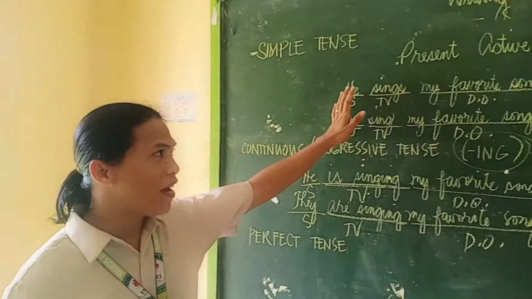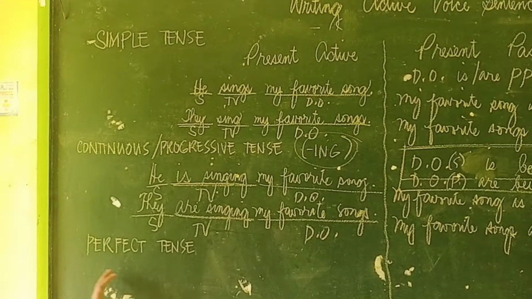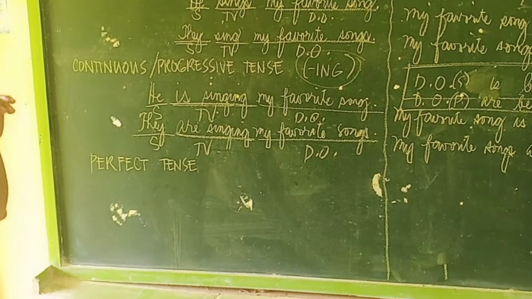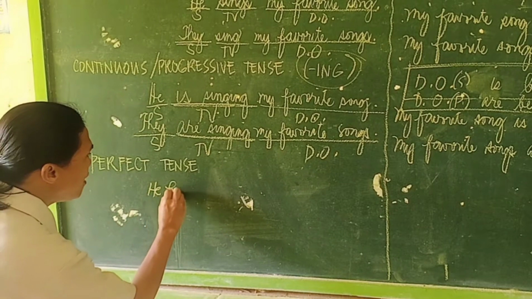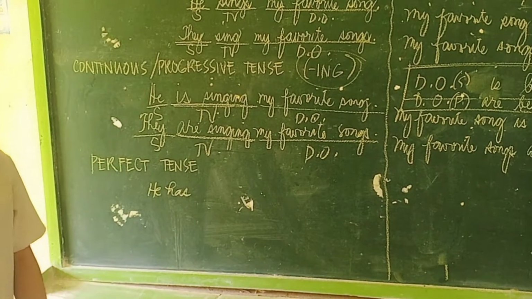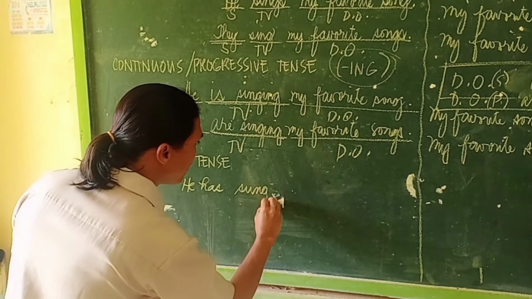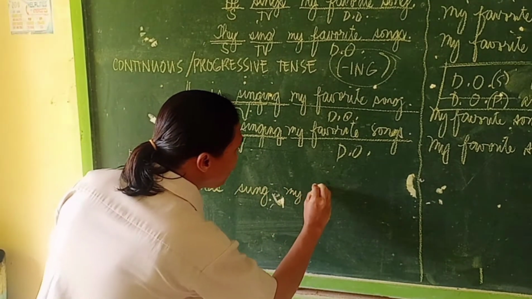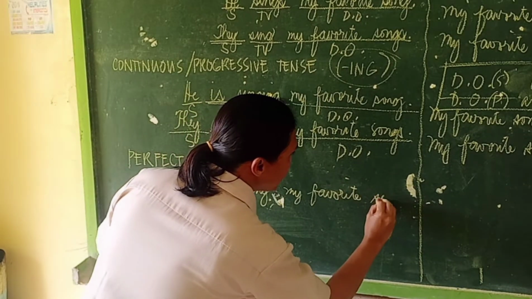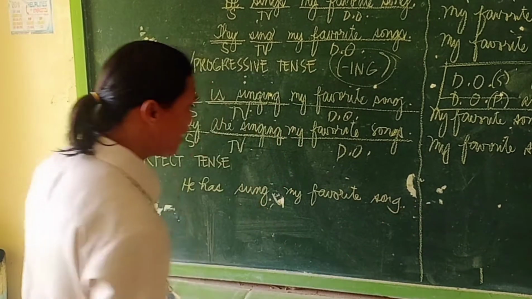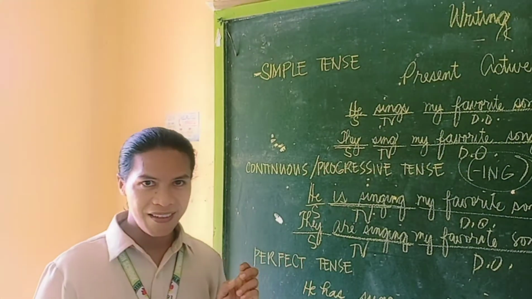He sings my favorite song, which is a simple tense. Let us make it a perfect tense in the present tense. So we have he has, okay, he has sung my favorite song. Okay, so that is now perfect tense in the present.